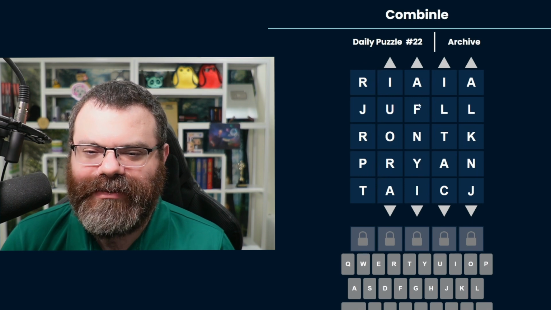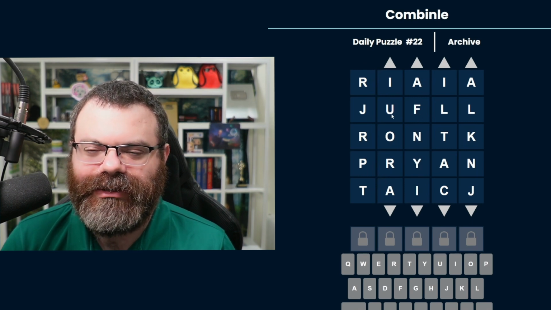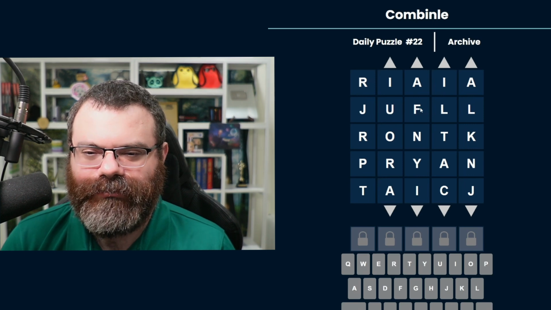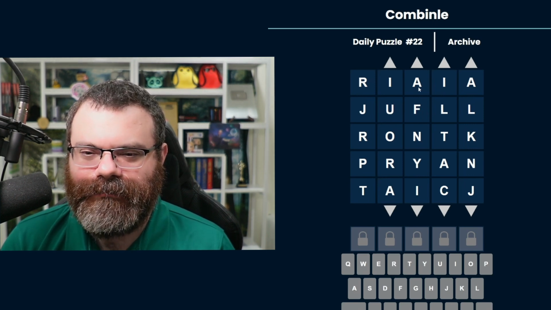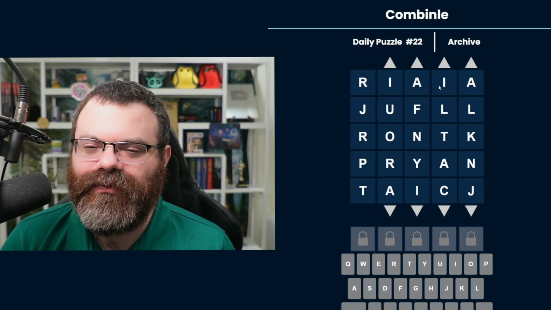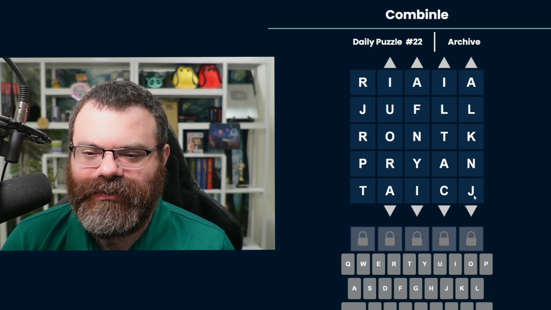Okay, so how do we want to rotate this one? I'm trying to think what word would go JU. Like jumpy or something? I don't know what that would be. We could do like rifle if there's an E on this one. I need to get this J off, so I'm going to go down 1. Let's try making rifle here. Oh, I won. Okay, so it was rifle, junta, royal, prick, and talon.